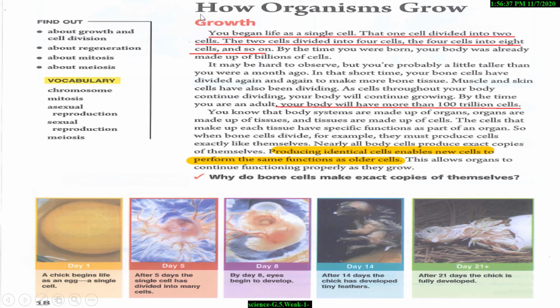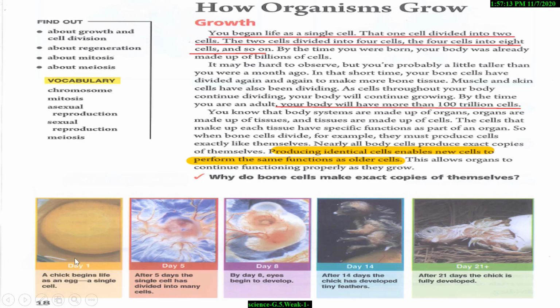Unit 1, Chapter 1, Lesson 1. Subject: How Organisms Grow, page 18. How organisms grow, or how you begin life. You begin life as a single cell. That one cell divides into two cells. The two cells divide into four cells, the four cells into 8 cells, and so on. By the time you were born, your body was already made up of billions of cells.